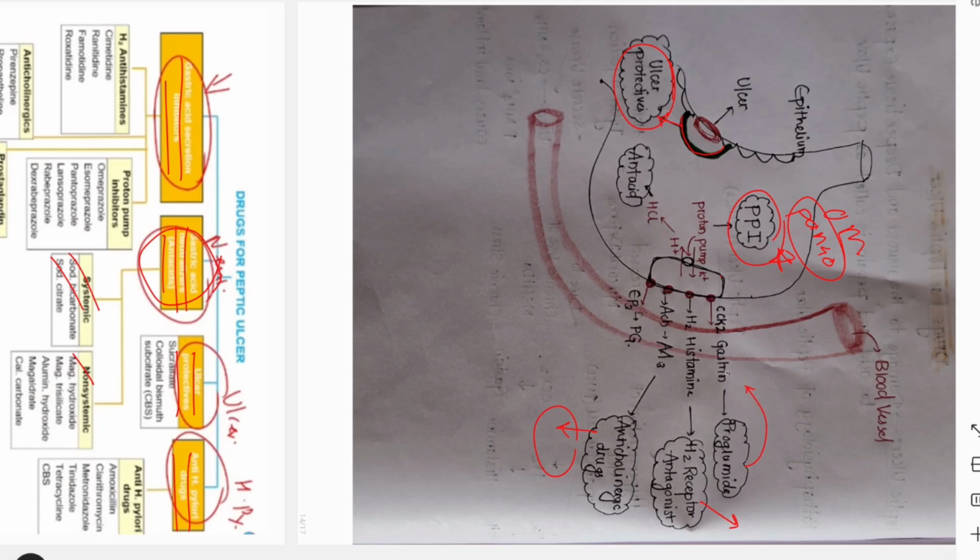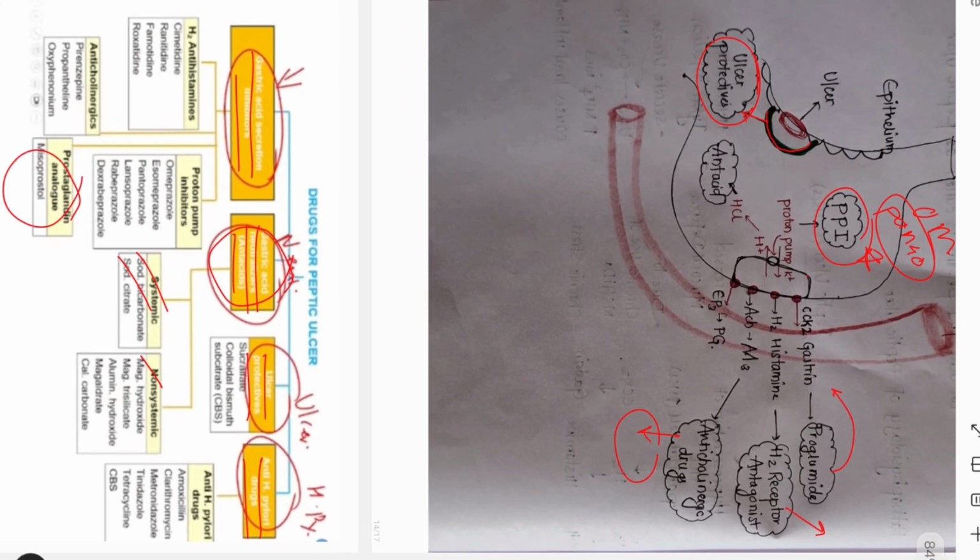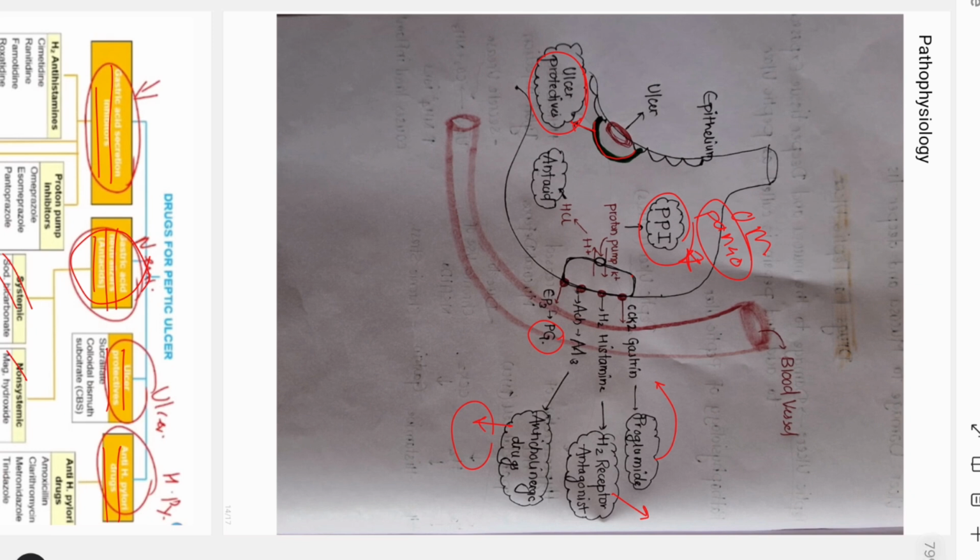Proglumide is a gastrin inhibitor, which blocks the CCK2 receptor. And prostaglandin analogs are also there, misoprostol. So this is all about the drugs. If you represent it this way in your exam, you will get full marks. This is the easiest way to understand how these drugs work, because if you understand where these receptors are present and which stimulate HCl secretion, we can use drugs to block that receptor, and we can know the drugs easily and remember them very easily.